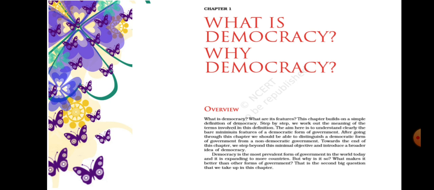In a democracy, the final decision making power must rest with those elected by the people. So in a democracy, the final decision making power is in the hands of the representatives, who are elected by the people of our country.